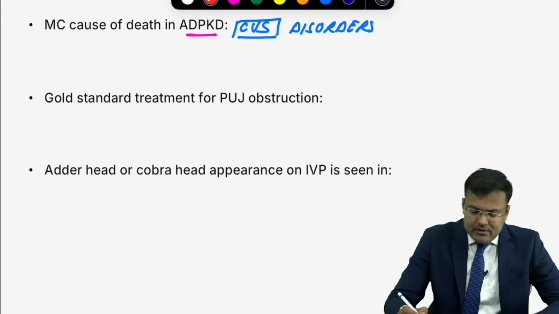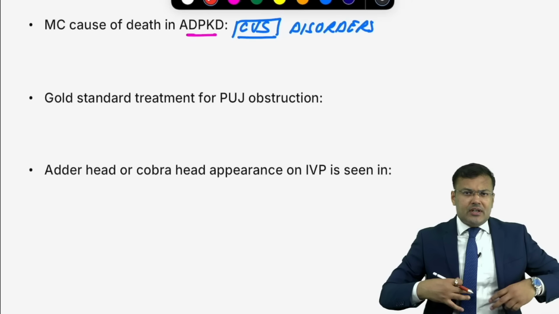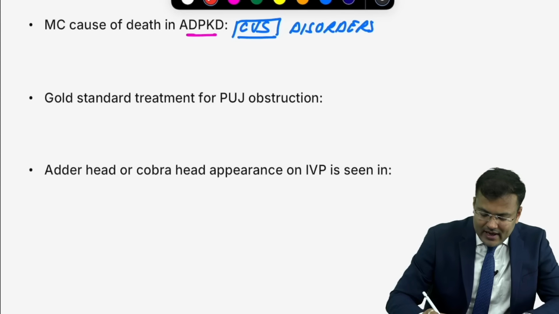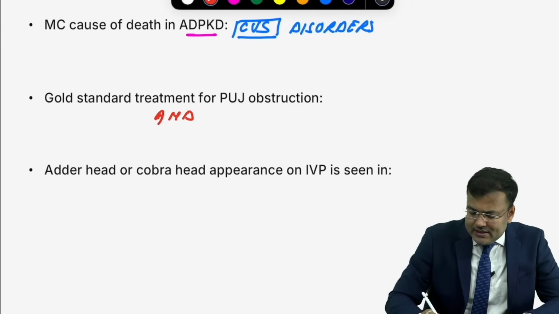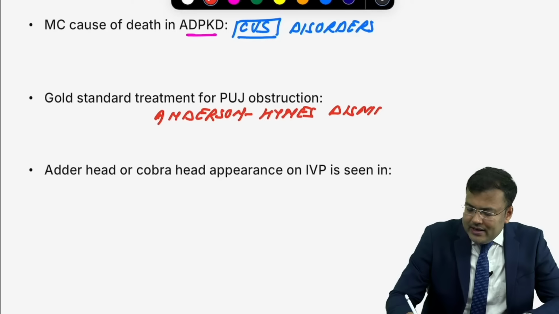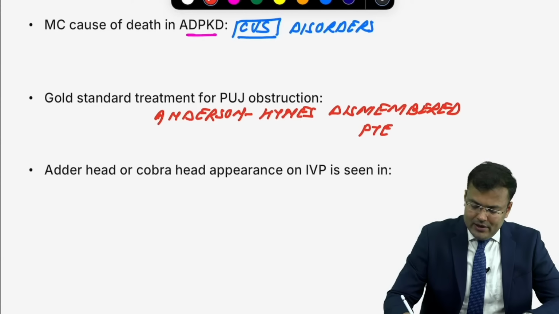Okay, next question. Patients who are having pelviureteric junction obstruction, PUJ obstruction, all of you know what is the gold standard treatment. This is Anderson-Hynes dismembered pyeloplasty.